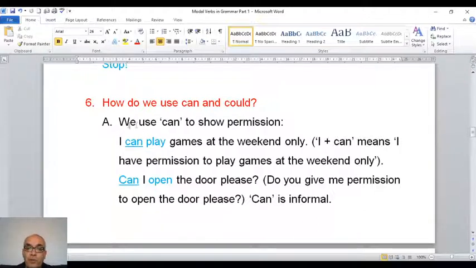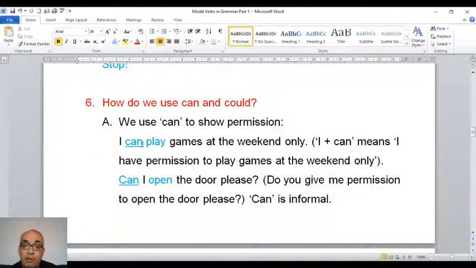A. We use can to show permission. I underlined the modal verb for you. So anything blue is the verb. If you see anything blue, this is the verb. If you see a line under a verb, this means this is the modal verb. So I can play. Can play is a verb. Can is the modal verb.